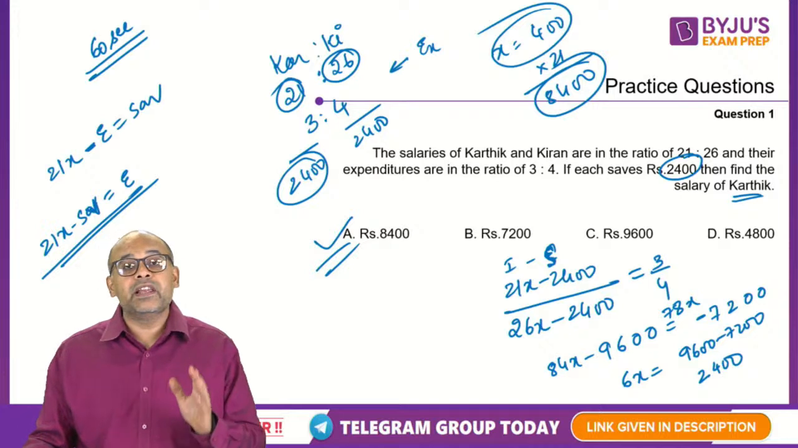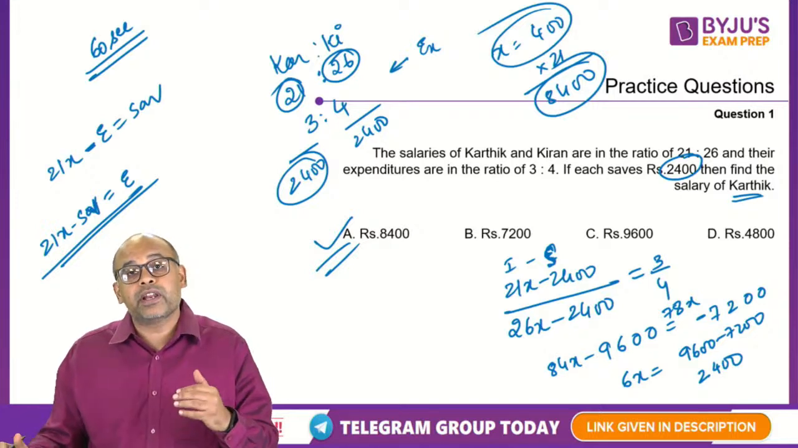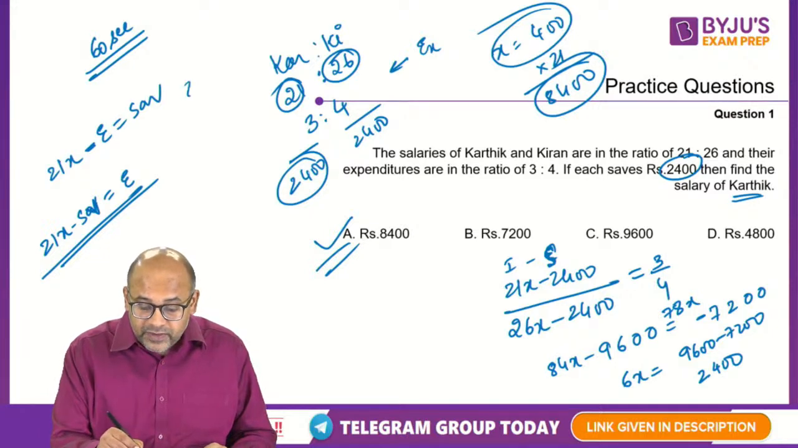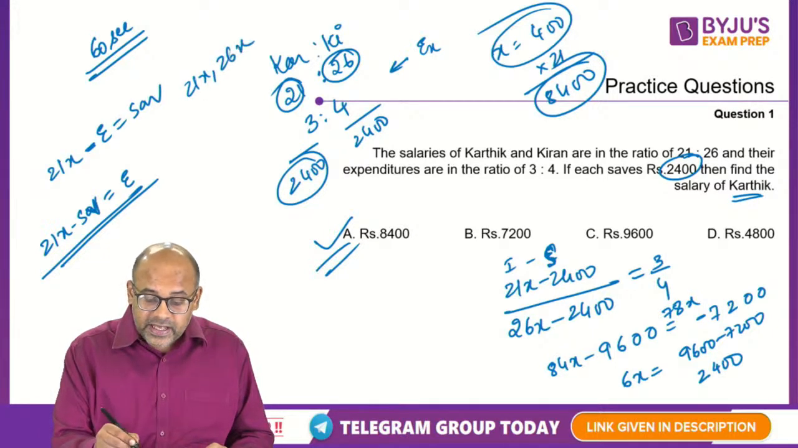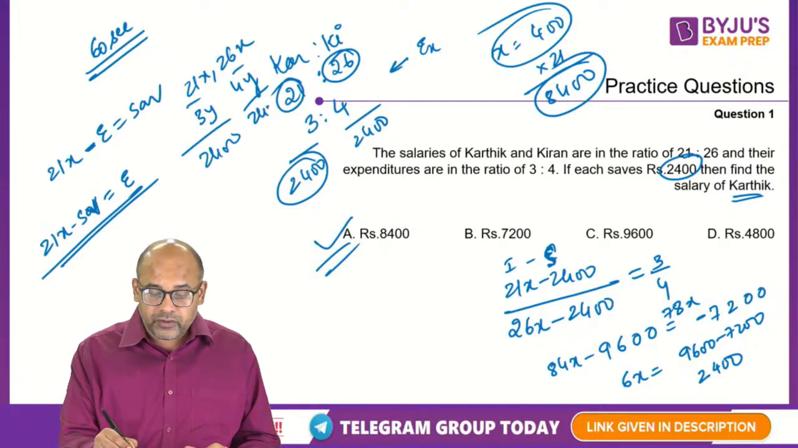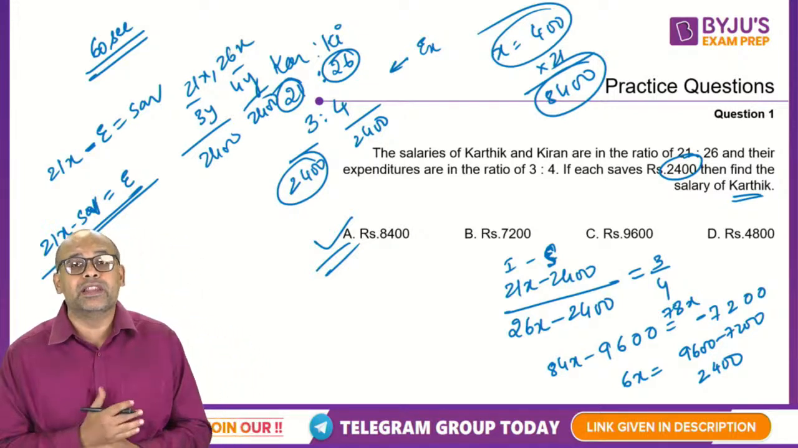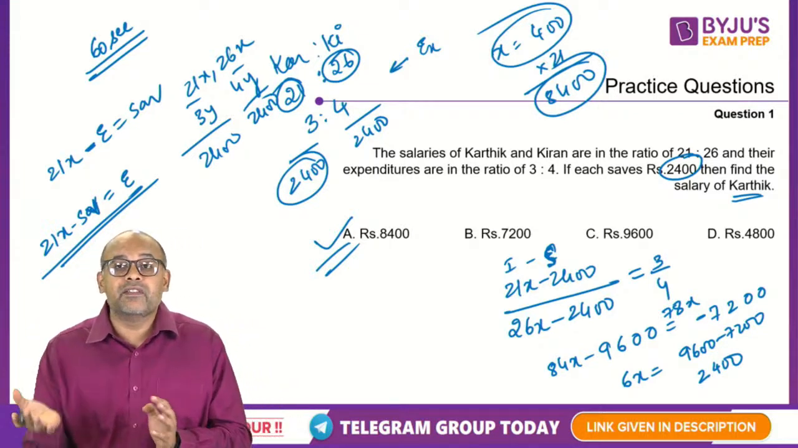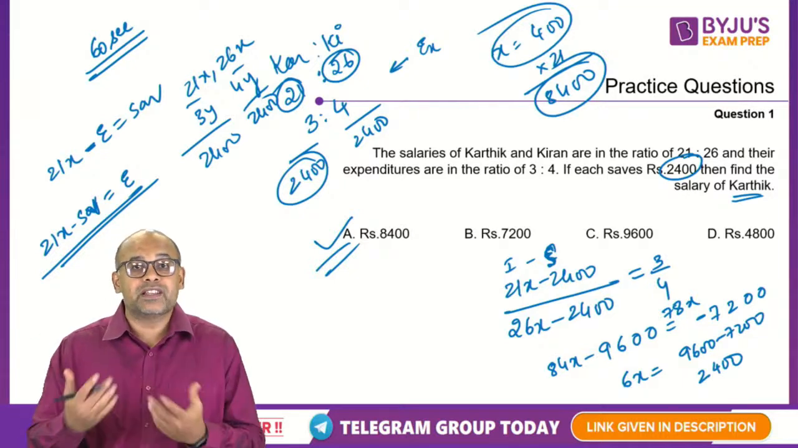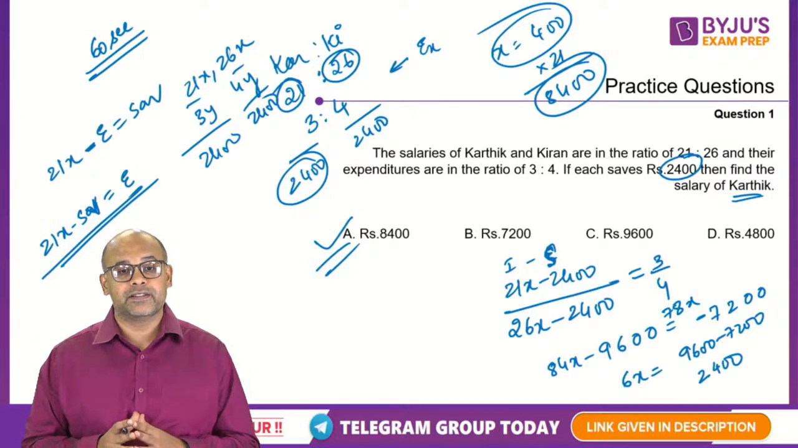So here we are dealing with ratios, but if you try to take income and expenditure separately, like if you take income as 21x and 26x and expenditure as 3y and 4y, you will still get the answer, because the subtraction should give you 2400, but it's going to become a little bit more lengthy. So the better way is to convert your ratio as a ratio of your expenditures. That's directly given, so that will be faster.